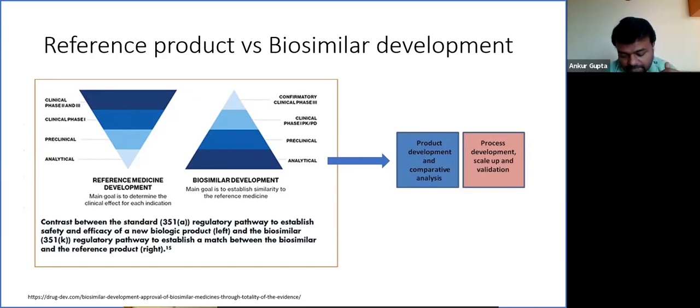At each stage you collect the data and go to the regulatory bodies to show that your data is comparable to the reference product. Looking at the data, at each stage you get permission to go to the next stage. So once the preclinical study is passed, you plan for a phase 1 study. Once you get the desired outcome from phase 1, you go for a phase 3 study.